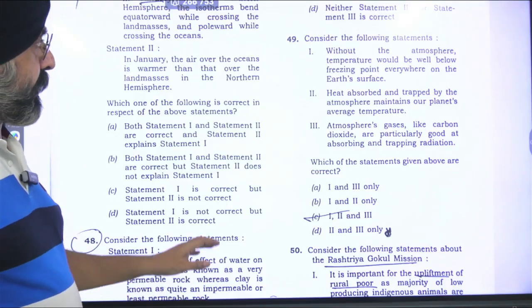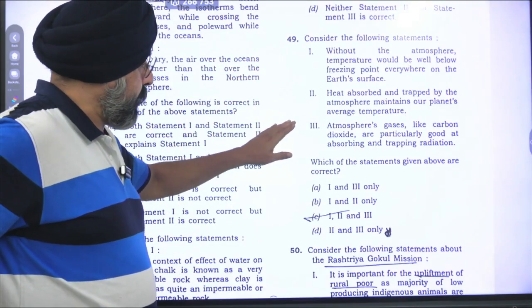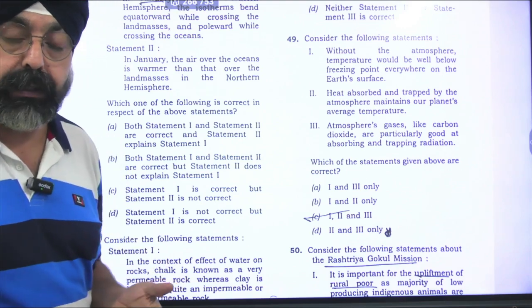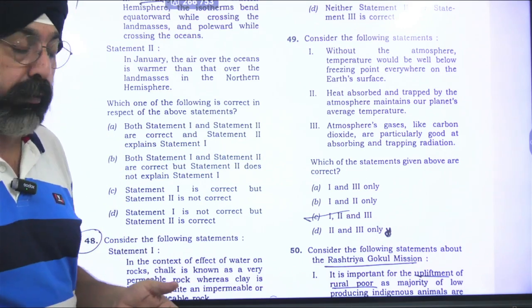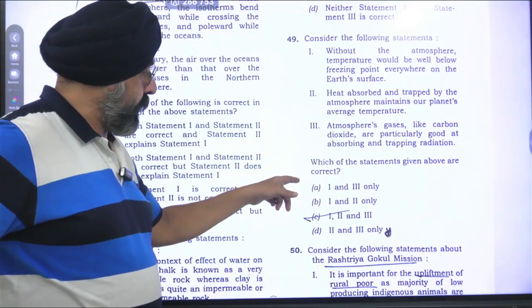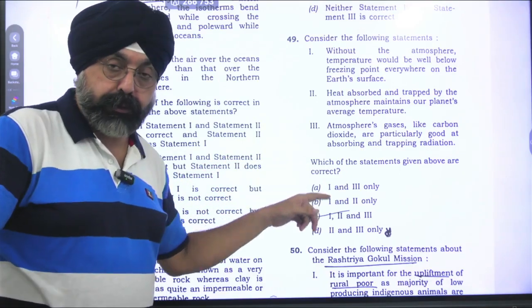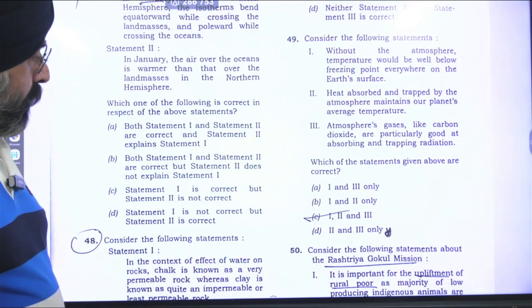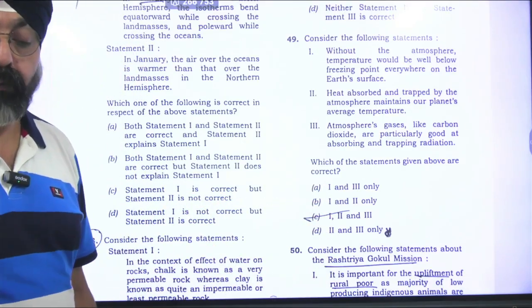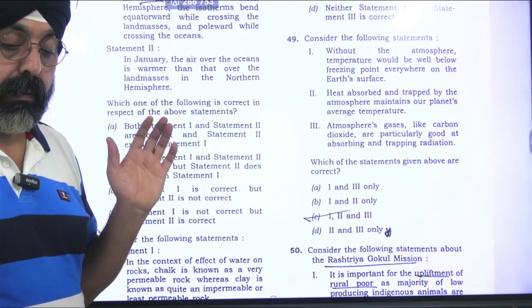To some extent, I feel statement 1 and statement 3 are correct. Statement 2 is inadequate; the hydrosphere part is not added. So here, the 1 and 3 option is the most appropriate. Most of the people will go for 1, 2, and 3. This question will remain debatable.